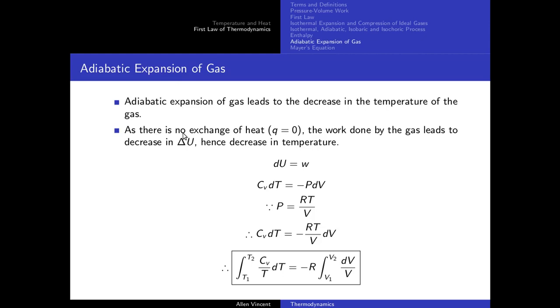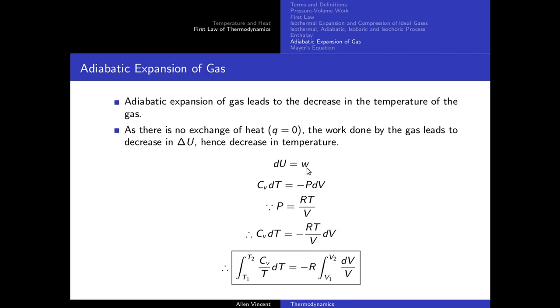Now there is no exchange of heat happening. That means the work done by the gas leads to the decrease in delta U. Now remember, the gas is getting expanded, that means the work is done by the gas. That means work done is going to be negative. So delta U is going to be negative, which means the change in internal energy is negative, that means the internal energy has reduced. If the internal energy has reduced, that means temperature has also decreased. So the change in internal energy will depend upon the work done. Work done by whom? Work done by the gas.